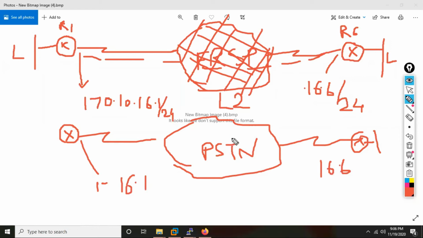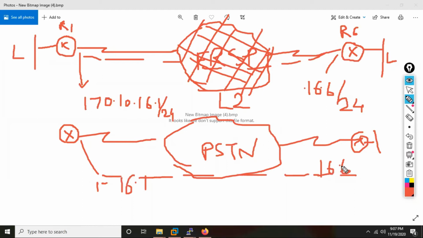That means in this WAN services, the service provider used to not come in the path of the customer routing. That means now R1 and R6 IP addressing, a customer has to decide. Routing also customer will decide. Service provider does not know any routes. They don't carry any routes of the certain customer. Here also they don't carry any routes of the customer. So it is as good as what? Direct connection.